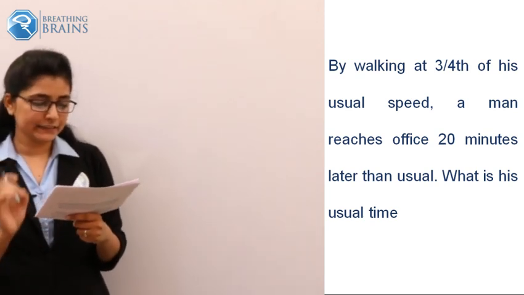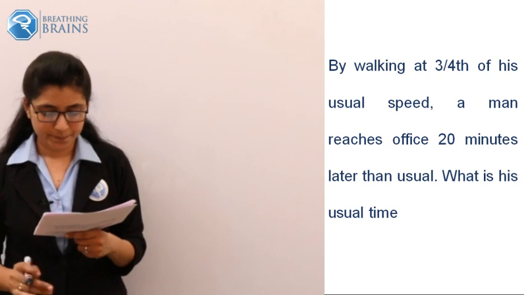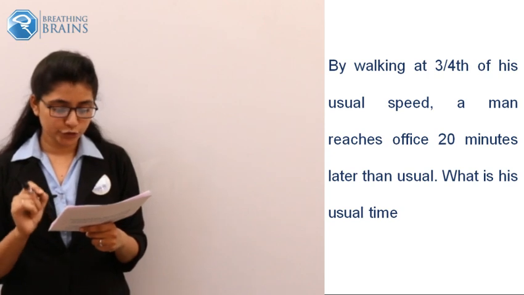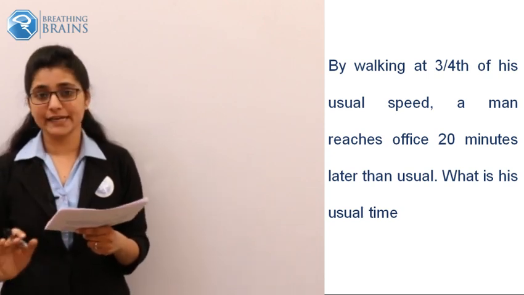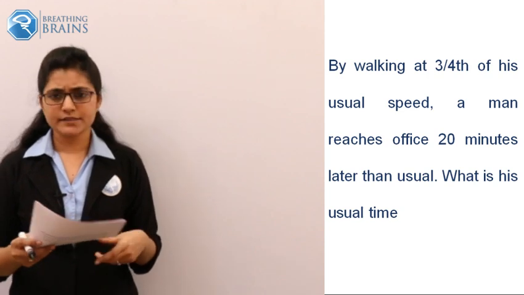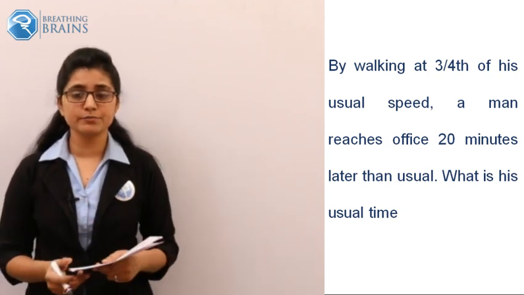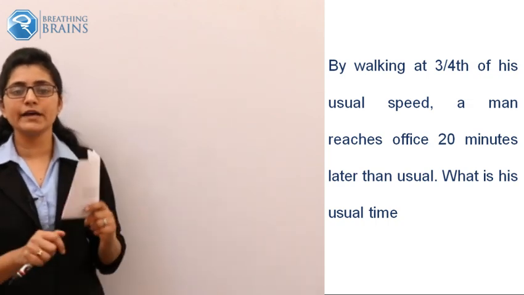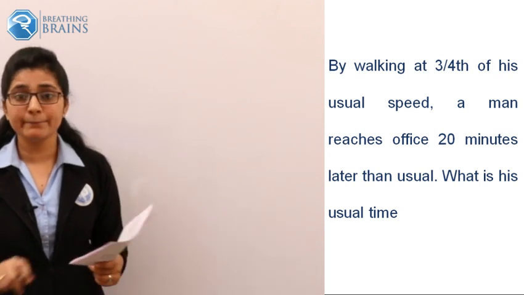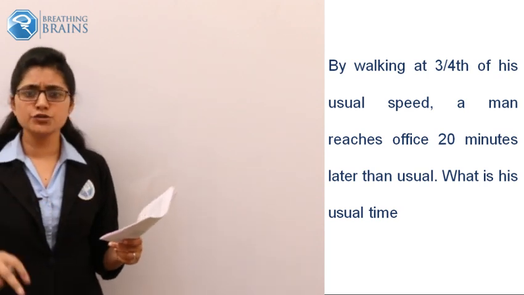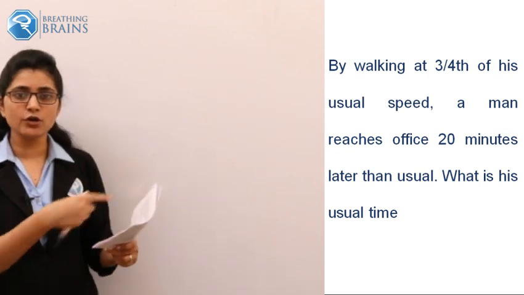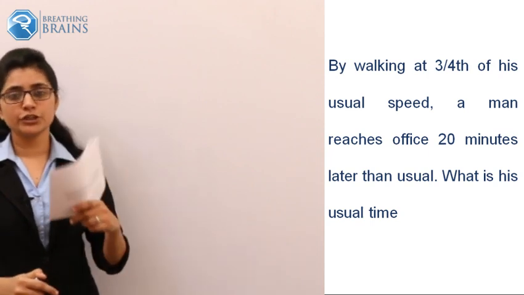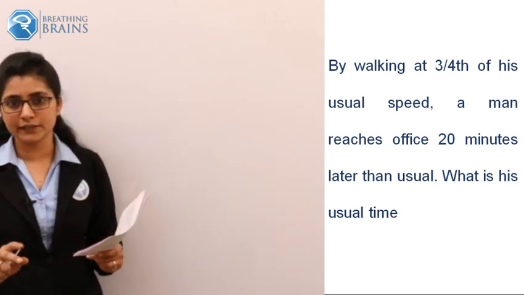By walking at 3/4 of his usual speed, a man reaches the office 20 minutes later than usual. What is the usual time of that man to reach the office? The problem statement seems very simple, and I'm trying to solve this problem first by the very normal, mathematical approach of the student. Many students will go with this calculation. So I will solve this problem by that method first, and after that I will explain another simplified method to solve this problem.